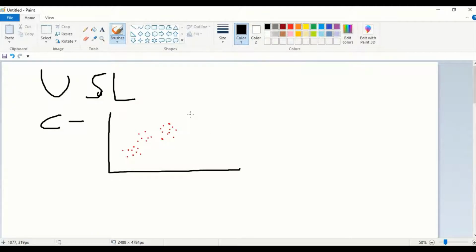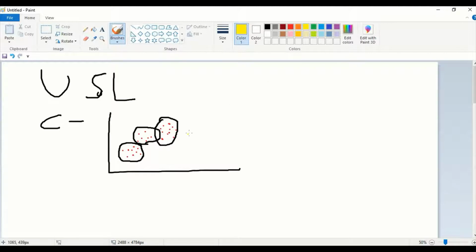K-means clustering works on this data pattern. It will form distinct clusters depending upon the data distribution on the whole. Okay, there are three clusters in this data.